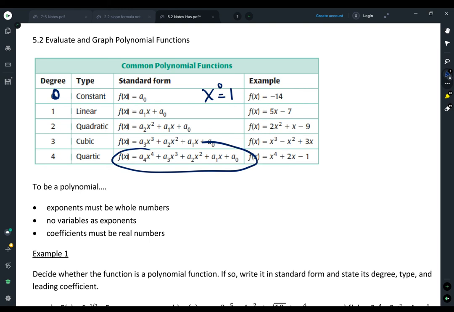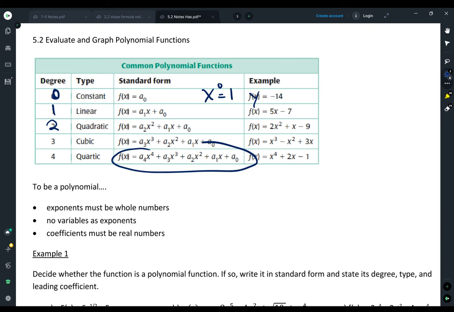So my example over here is f of x equals negative 14 or y equals negative 14. And again, I don't have an x in there, so x is to the 0 power. If I have degree 1, it's linear. So think y equals mx plus b. So here we have an example of 5x minus 7. If it is degree 2, it's quadratic. And we're pretty good at quadratics. Degree 3 is cubic. So you can see I have an x cubed in here. And quartic is degree 4.